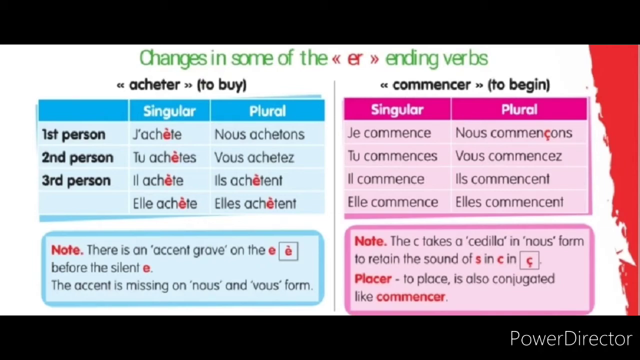C with o is a ko sound. If you put the cédille, it will be an s sound: sa, sa, si, so. So here you have to use the cédille. That is the exception. Je commence, I start, I begin. Tu commences. Il commence, elle commence. Nous commençons. Vous commencez. Ils commencent, elles commencent. I hope you understand this one.